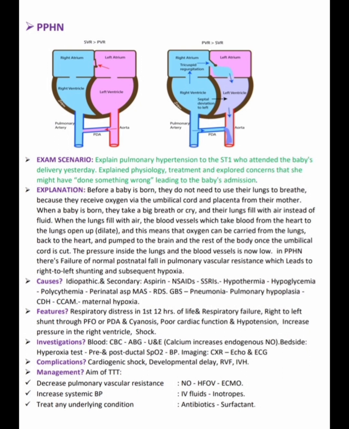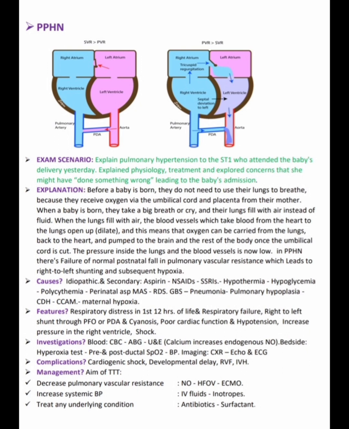What happened? Before a baby is born, they do not need to use their lungs to breathe because they receive oxygen via the umbilical cord and placenta from their mother. When a baby is born, they take a big breath or cry and their lungs are filled with air instead of fluid. When the lungs fill with air, the blood vessels which take blood from the heart to the lungs open and dilate. This means that oxygen can be carried from the lungs back to the heart and pumped to the brain and the rest of the body once the umbilical cord is cut. And the pressure inside the lungs and the blood vessels is now low. But what happened? This is physiologically normal.